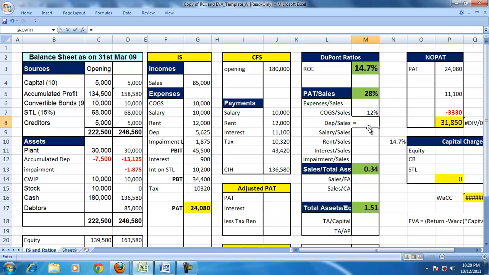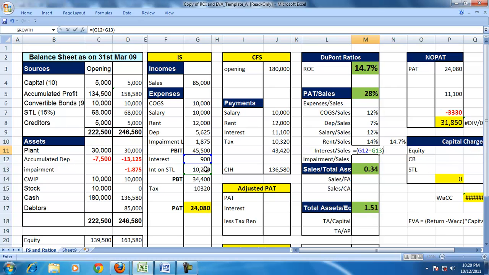We'll find depreciation by sales. And this process is called the DuPont framework, which gives us the drivers of the return on equity, which shows what is driving, affecting, or influencing the return on equity.